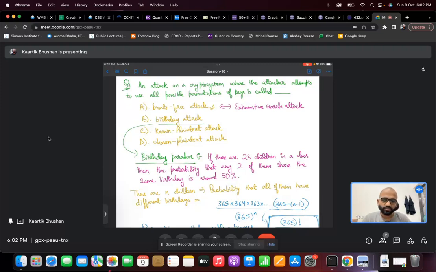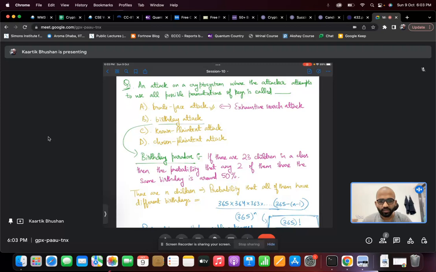So why is it called a paradox? This is a paradox because in any group of people, we don't expect to find even two people who have the same birthday. But the paradox is that even in a group as small as 23, the probability that there will be two people with the same birthday is pretty high. It's at least half. So that's why this is called a paradox.